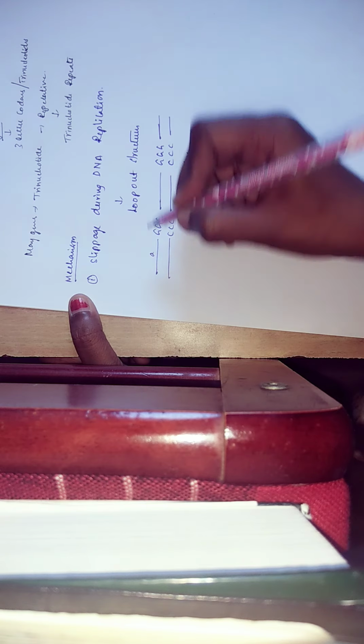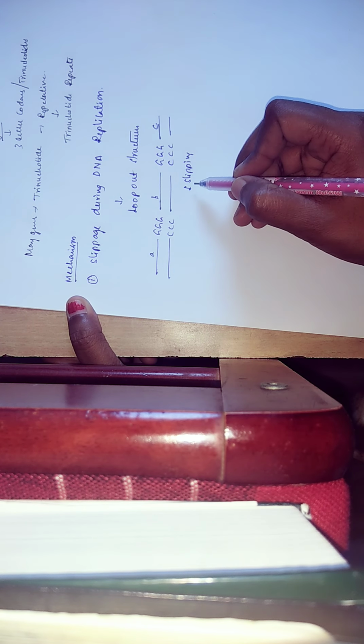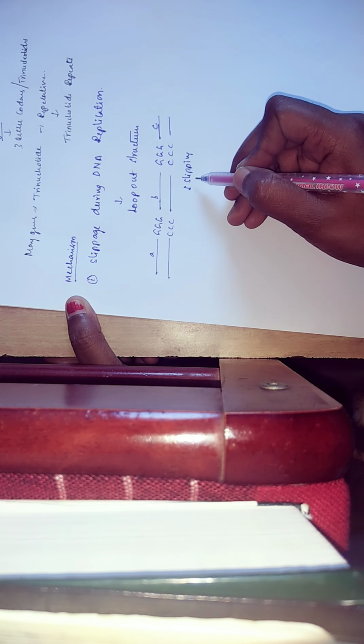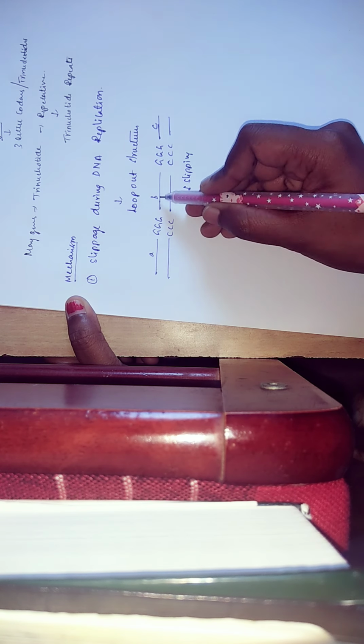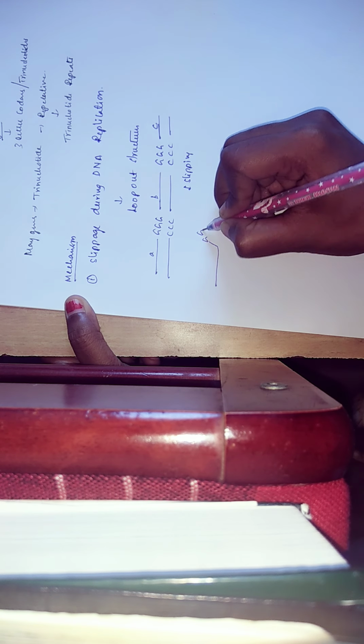Suppose this is segment A, segment B, and segment C. See how, because of this slipping, a loop is formed in this first strand.